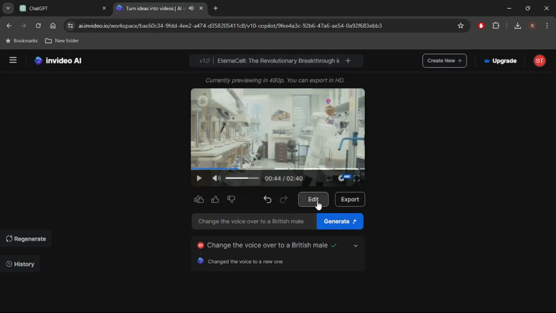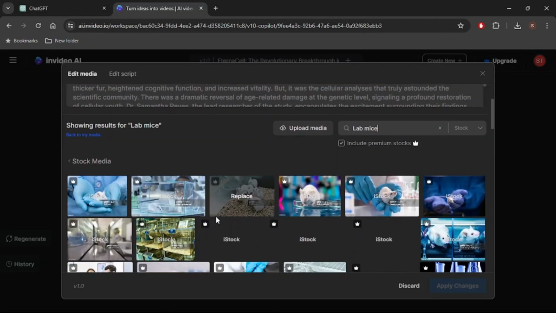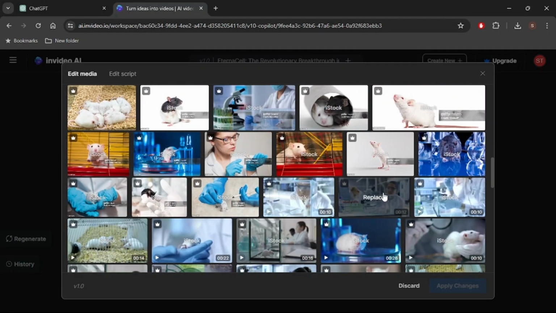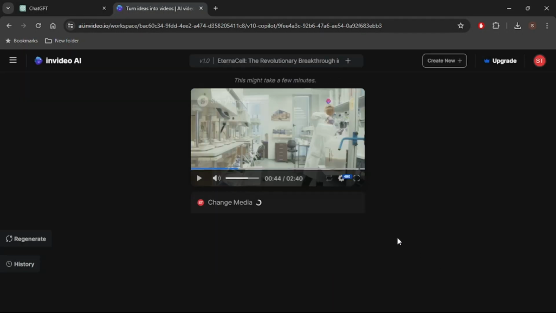To change the scene, hit the Edit button. Highlight the scene you want to change, go to the search bar, and search for new scenes. Select the scene you want, then hit Apply Changes.